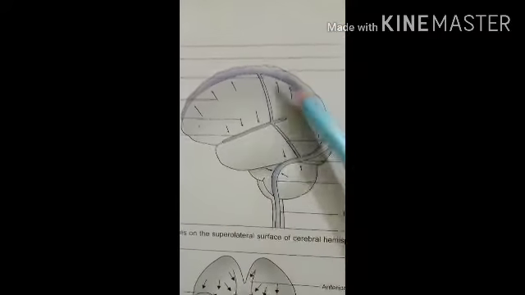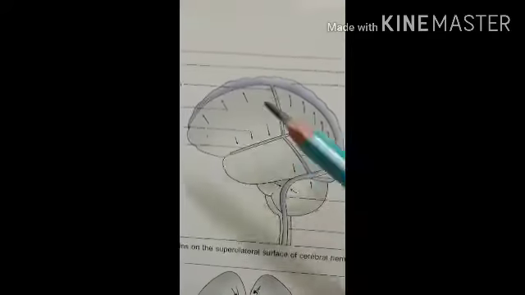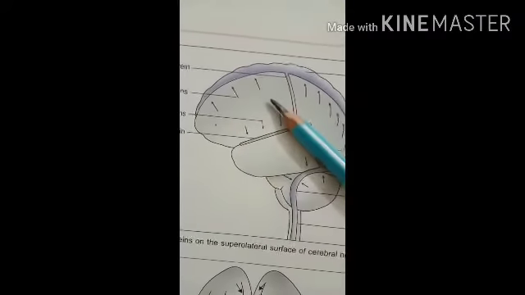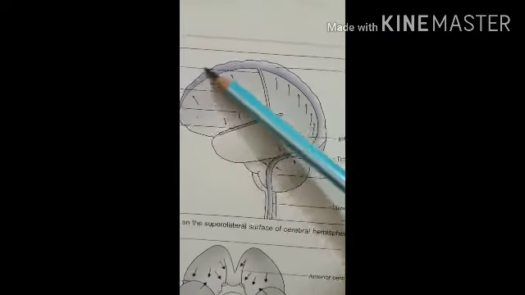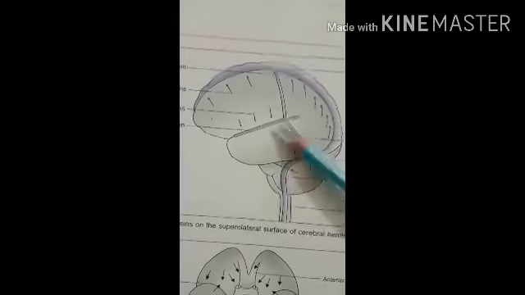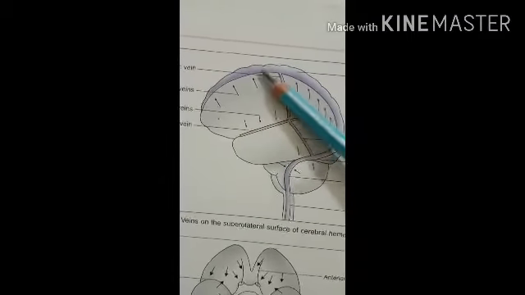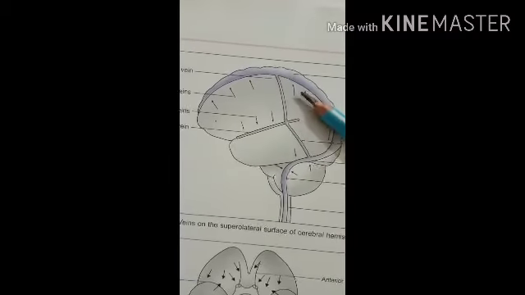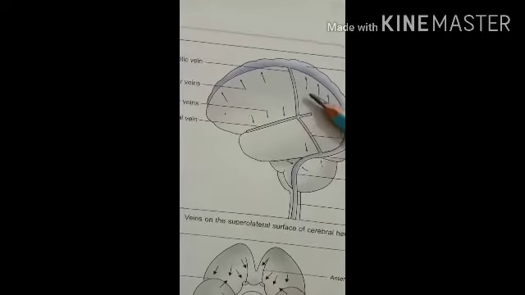Let's see the clinical application related to the dural venous sinuses. Subdural hemorrhage occurs due to rupture of a cerebral vein in the subdural space. The cerebral veins, when they open into the dural venous sinuses, can rupture.